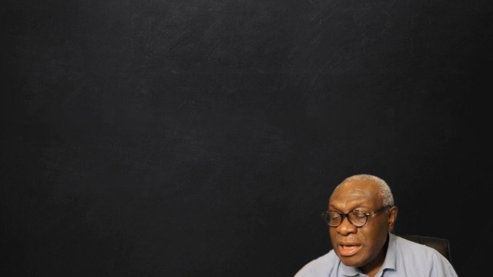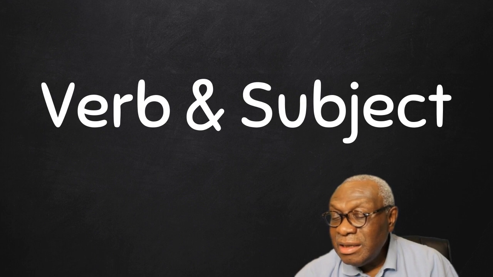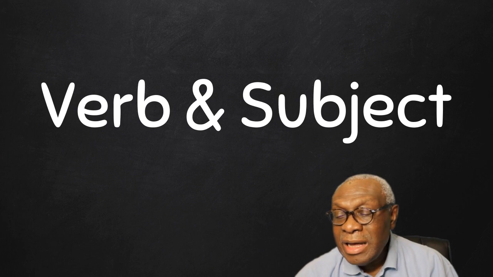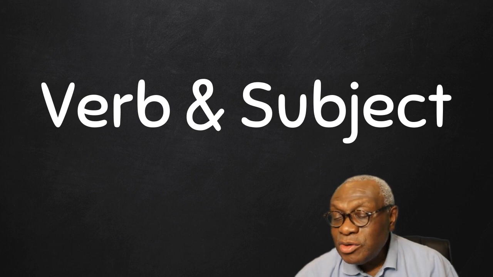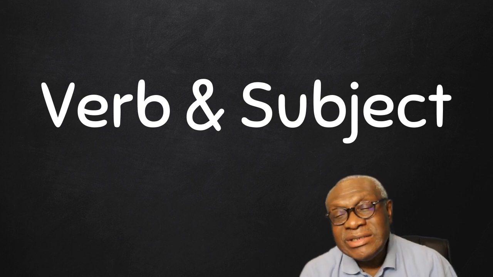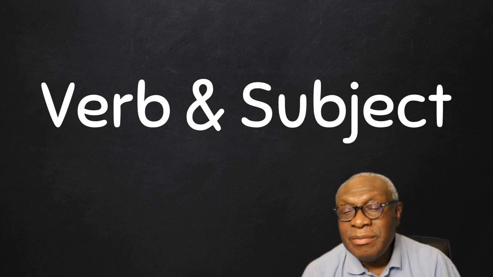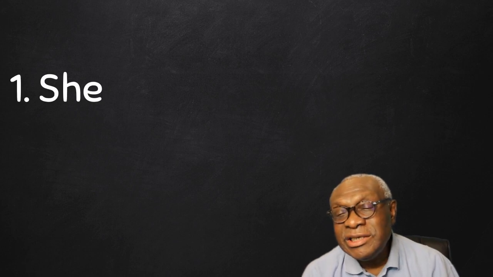Now, today, what have we seen? We've seen verb and subject, verb and its doer. And what we want to achieve is that at this point, we have to be able to write our own sentence with a verb and a subject, that's the doer of the verb. At times the subject is one word, as we have in number 1, she.